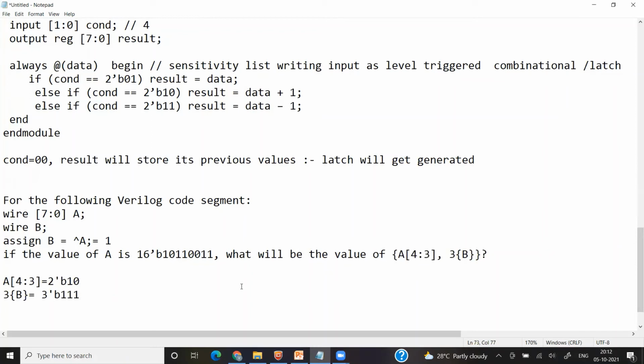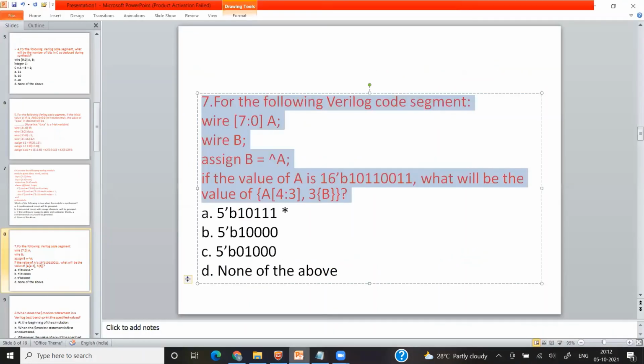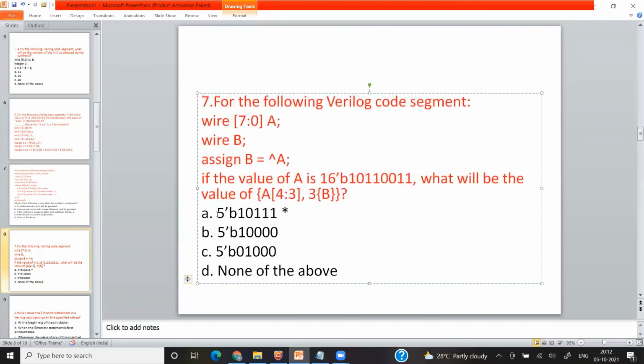So it will simply add those things. So first A, so it is like 1, 0. Next B, B means 111. So it is total 5 bits. So 1, 0, 1, 1, 1. So this will be the answer.